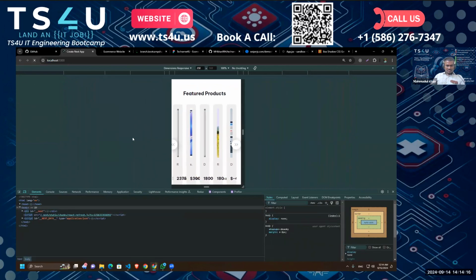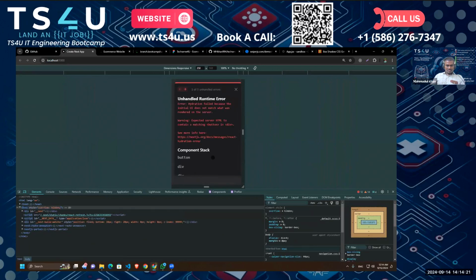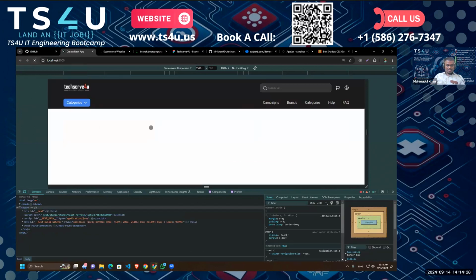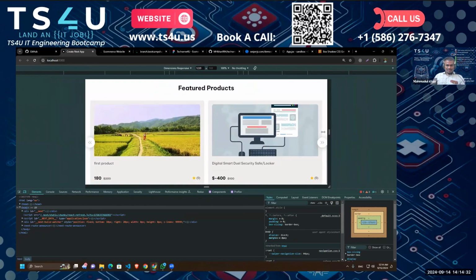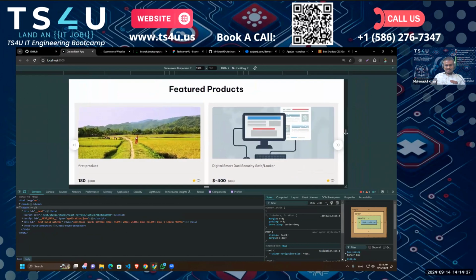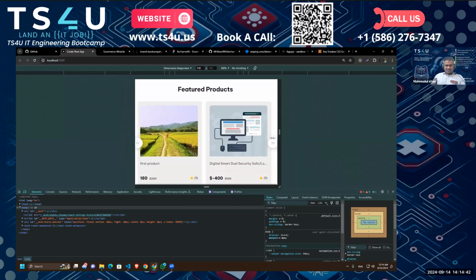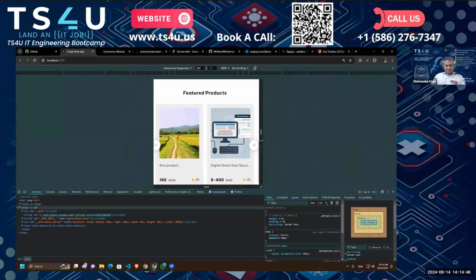Okay, it's not working. Let's reload. Okay, we have this problem with smaller devices. I don't know where this is coming from. So, okay, we're going to solve it. Don't worry. Okay, so this is our breakpoint, right? As we started from small, if we do not have any breakpoints for large devices, it will be applied globally, by default. So as you can see, after our breakpoint, everything breaks, right?